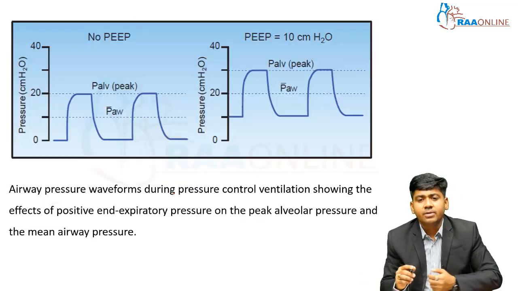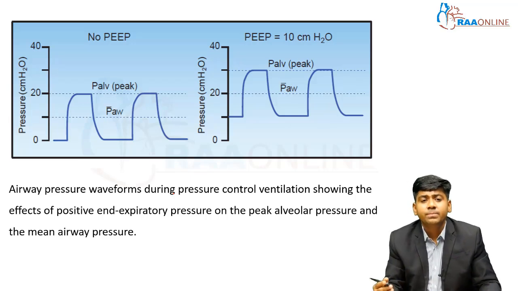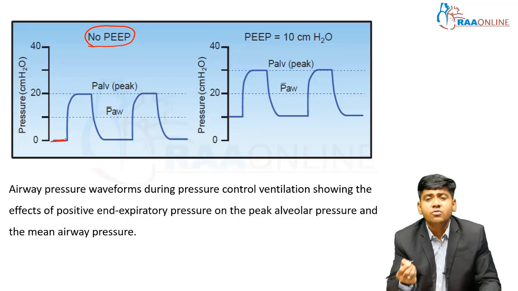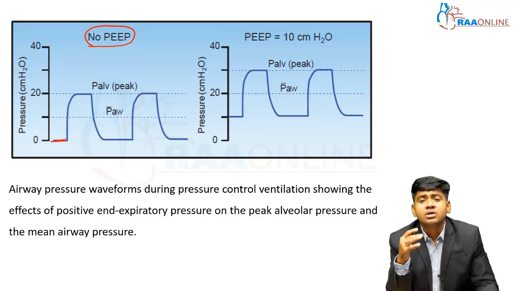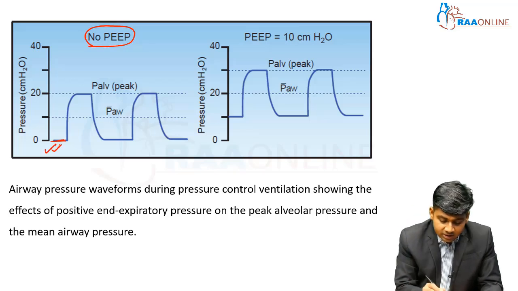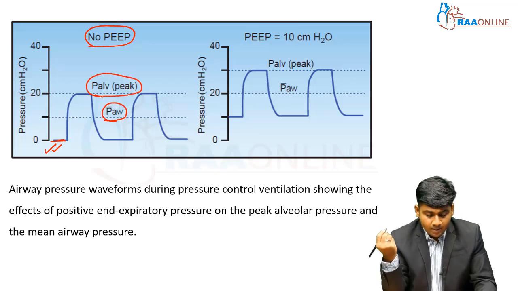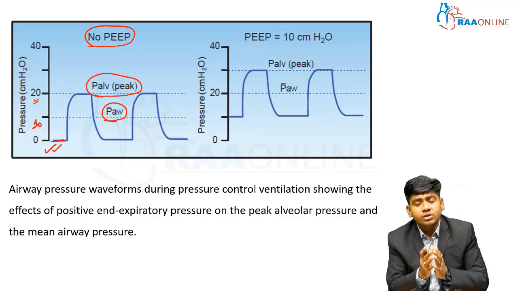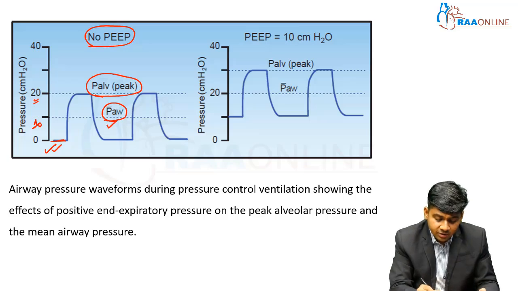See here, I am using the diagram so I can clearly make you understand about PEEP. So no PEEP. Suppose the ventilator now has no PEEP. Here you can see the inspiration will start from 0. Whenever the inspiration starts from 0, there will be no alveolar pressure. The alveoli are completely collapsed and we start the breath. So this is 0. This is the peak airway pressure and this is the peak alveolar pressure, so to say. Here you can see this is 10, this is 20. When the PEEP is 0, this is the peak airway pressure, this is the peak alveolar pressure.